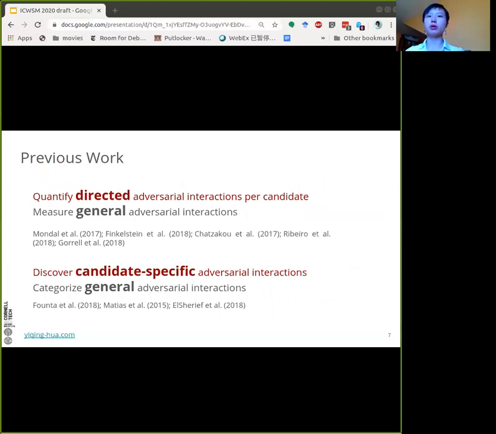Compared with previous work, there are two lines of work that are similar to ours. First of all, there are works that aim at measuring general adversarial interactions. Differently, our work looks at directed adversarial interactions at candidates. Also, there is previous work that has looked at categorizing general adversarial interactions, while here we focus on discovering candidate-specific adversarial interactions.